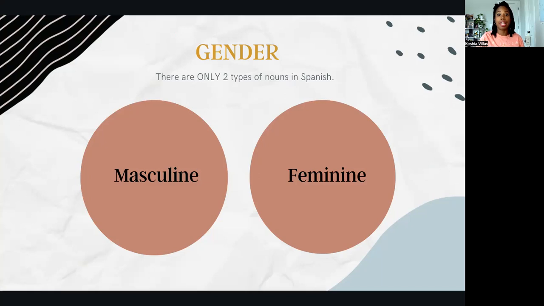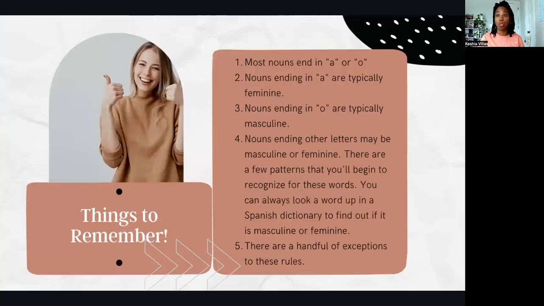We're going to look at just some general rules as far as how to determine whether a noun, remember, a noun is a person, place, or thing, is masculine or feminine. First off, and you probably picked this up from hearing Spanish or even from taking Spanish classes in the past, most nouns end in an O or an A. Typically, if a noun ends in an A, it is feminine. Typically, if a noun ends in an O, it is masculine.